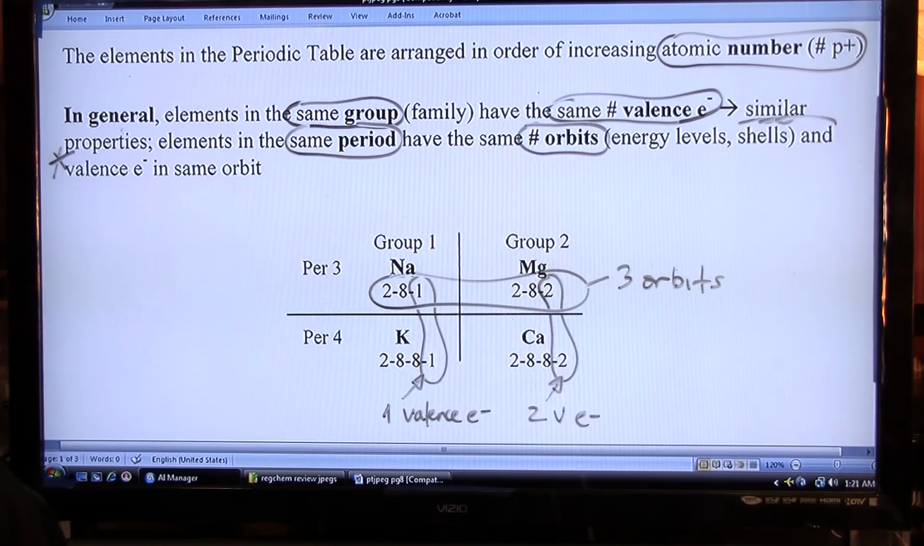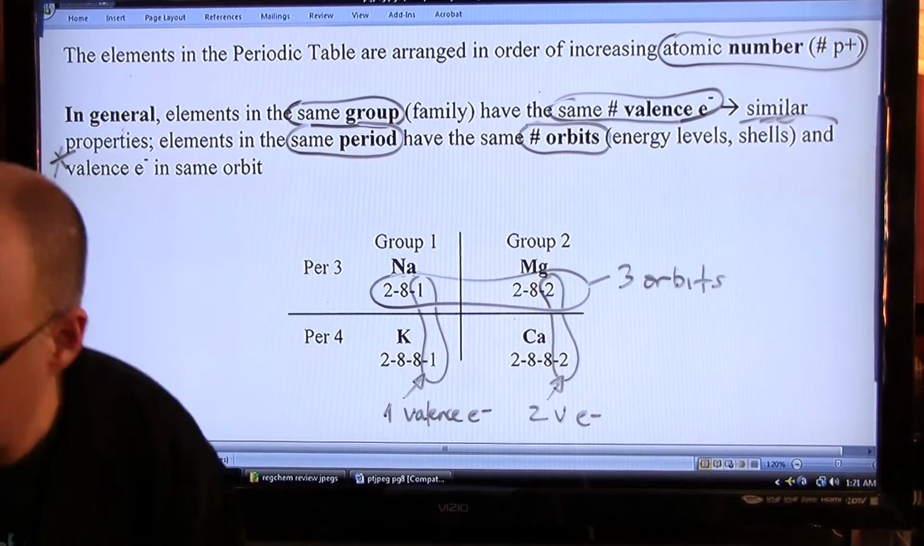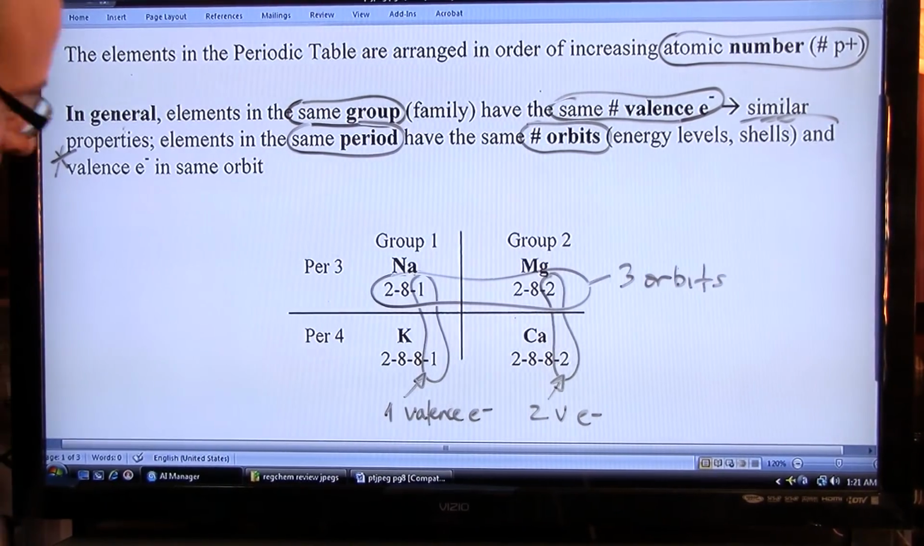The periodic table is a real easy unit. You can get a piece of paper towel so we can wipe this. It's a real easy unit.